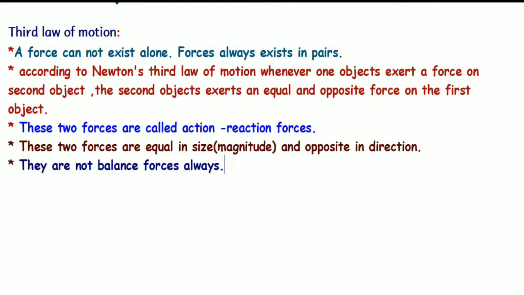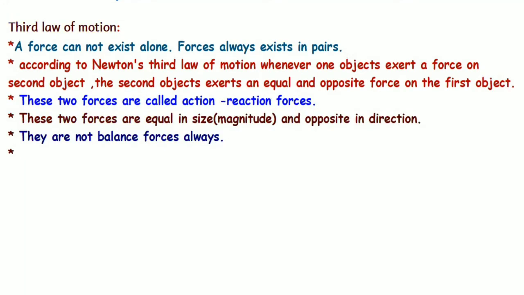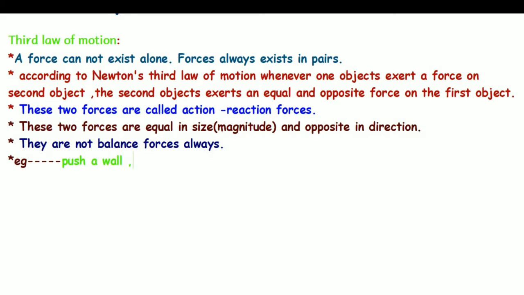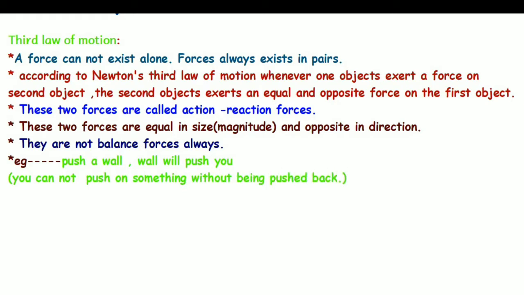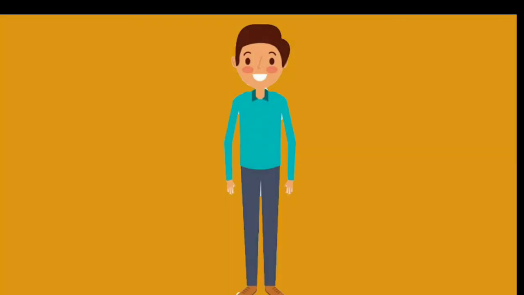They are not balanced forces, because a balanced force is required when an object is at rest or in uniform motion. But when an object moves randomly, then an unbalanced force is required. But in action-reaction forces, the object can move, or it may also be at rest. For example, if we push a wall, the wall will push us also. That means we cannot push on something without being pushed back. This is the concept of the third law of motion, that forces remain in pairs.